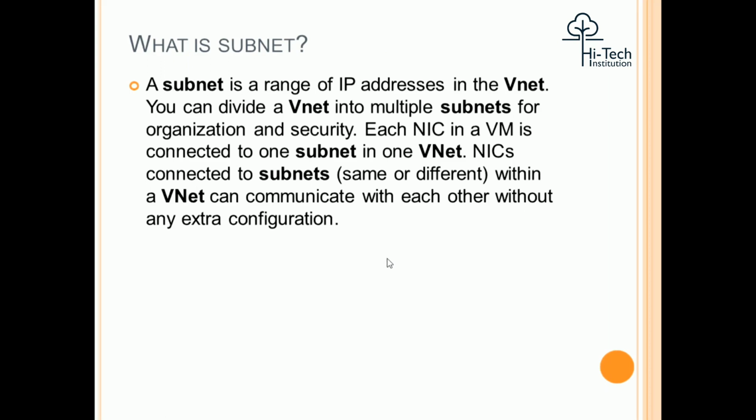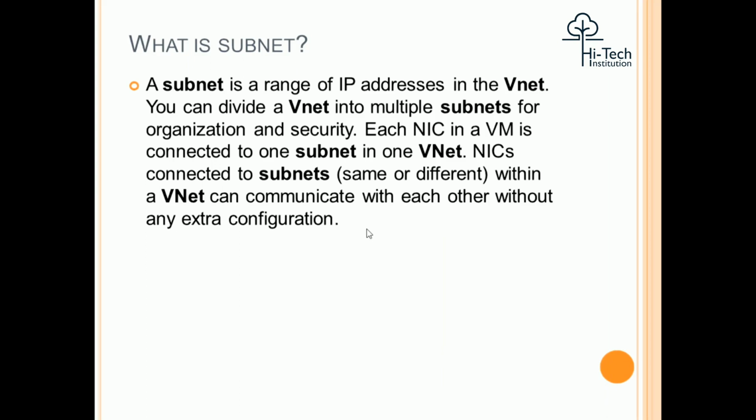A subnet is a range of IP addresses in the VNet. You can divide a VNet into multiple subnets for organization and security. Each NIC in a VM is connected to one subnet in one VNet. Resources in the same subnet within a VNet can communicate with each other without any extra configuration.